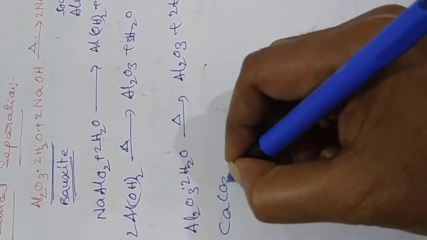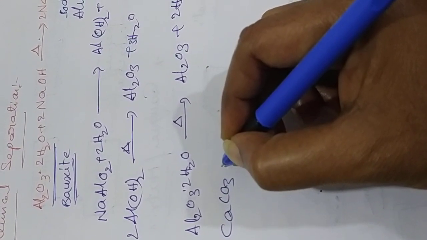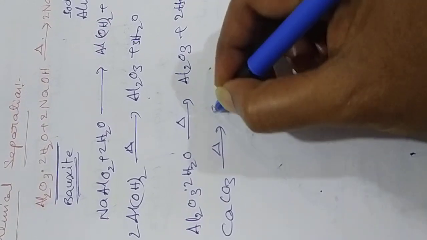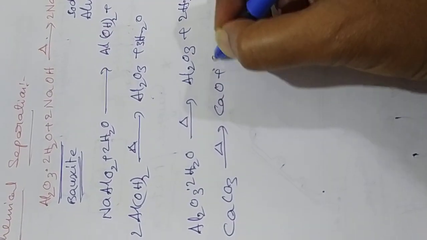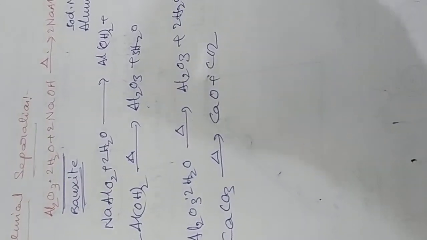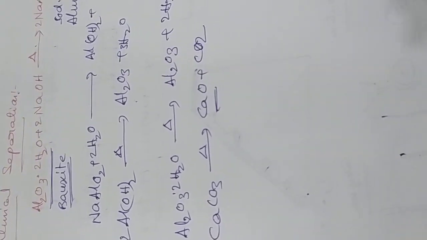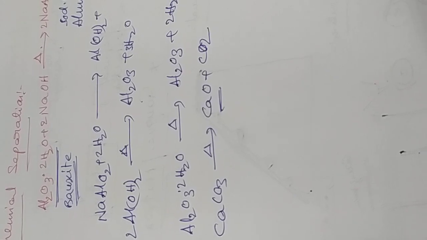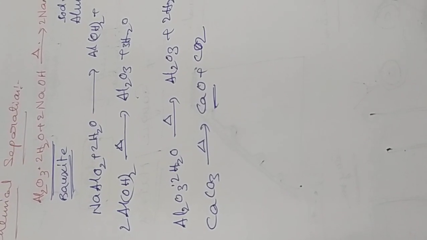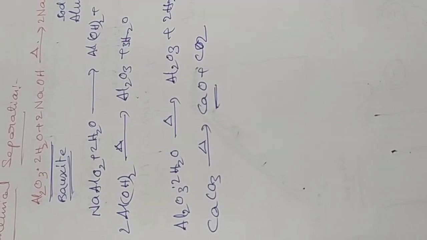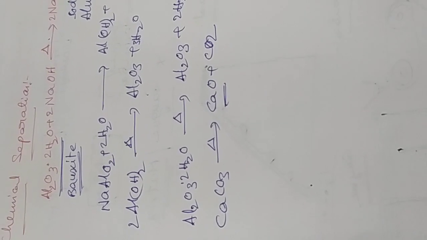Similarly, calcium carbonate, while you are heating, gives calcium oxide and carbon dioxide, CO2. So this is calcium oxide, which is used for cement manufacturing. This reaction also should be in a closed surface.